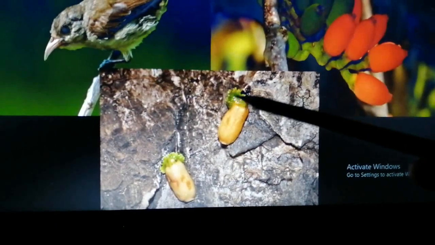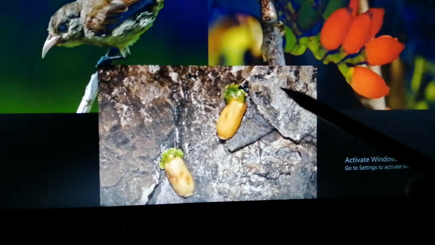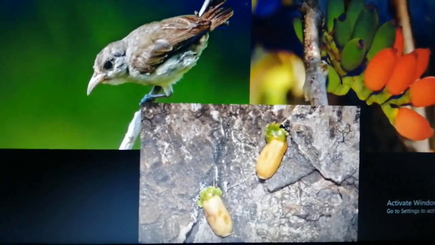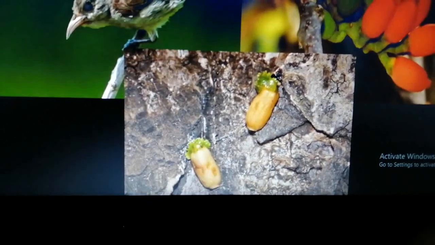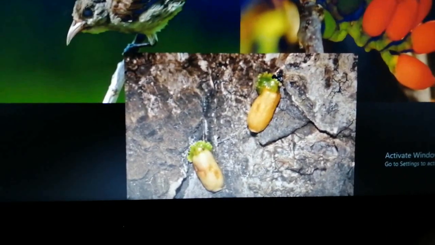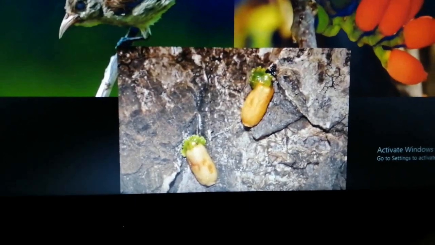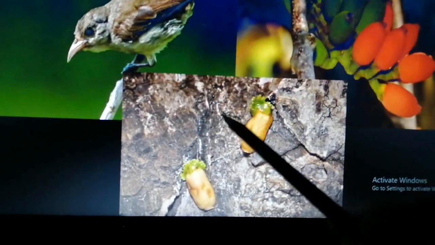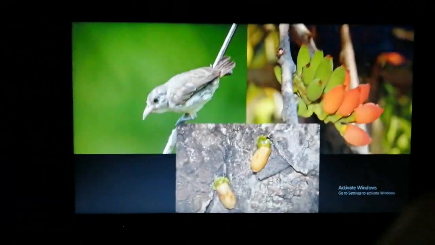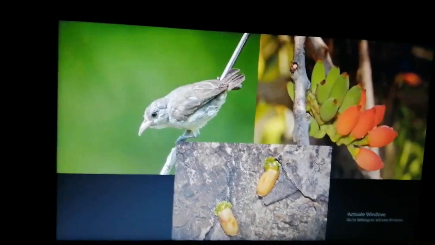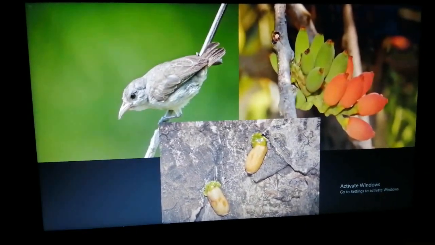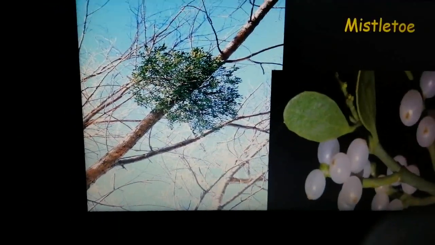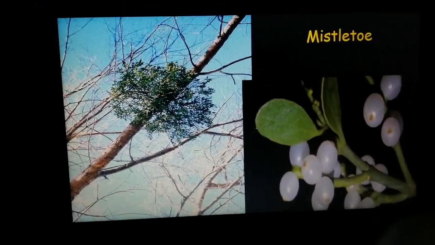So this sticky part of the seeds gets stuck to the beaks of the bird, and then the bird goes and rubs its beak against the trunk of a tree to clean its beak, and that is how the seed then gets attached to the trunk of the tree. Clear? So you understood now how this seed is getting dispersed and how the mistletoe reached so high up on the tree? Yes, that is with the help of the birds.